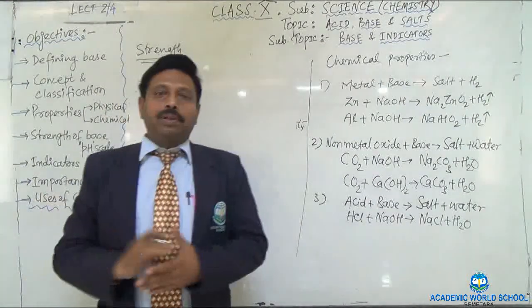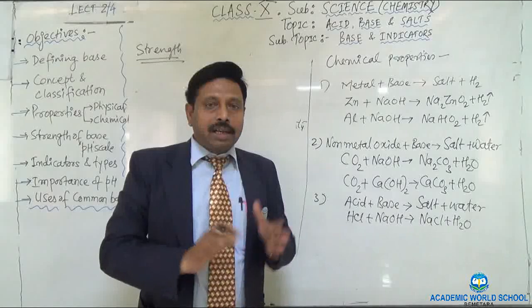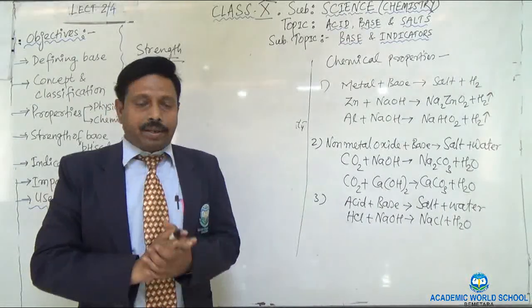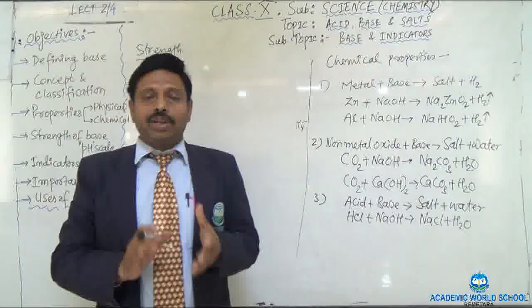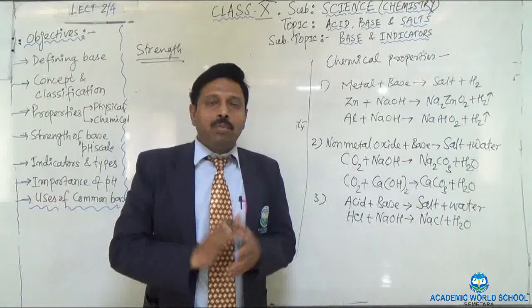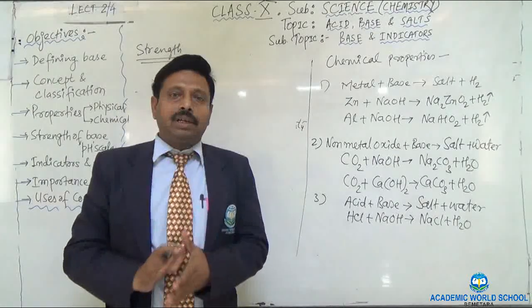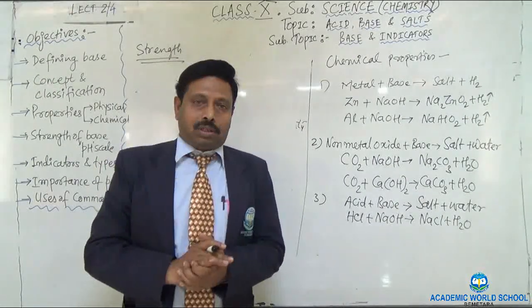Strength also depends upon the concentration. There is a unit to express the concentration of the solution, that is called molarity. So you have to know the definition of the molarity also. Molarity means the number of moles of the solute present in per liter of the solution.